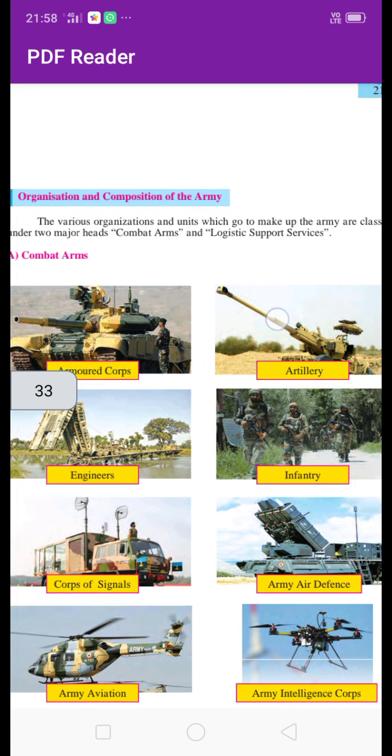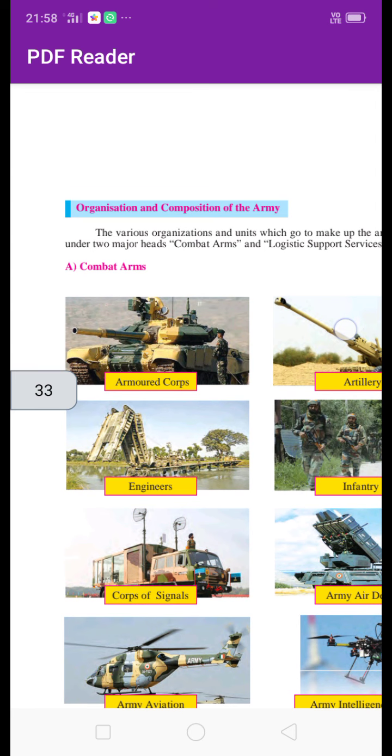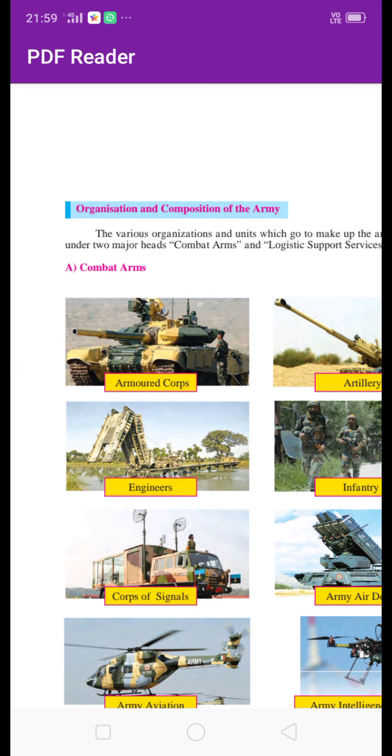These organizations and units are classified under two major heads. First is combat arms and second is logistic support services. First we are going to learn combat arms.